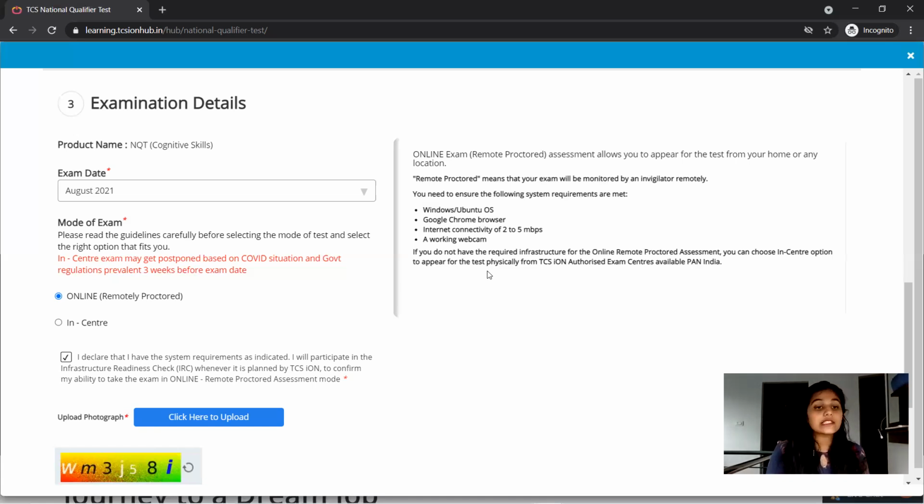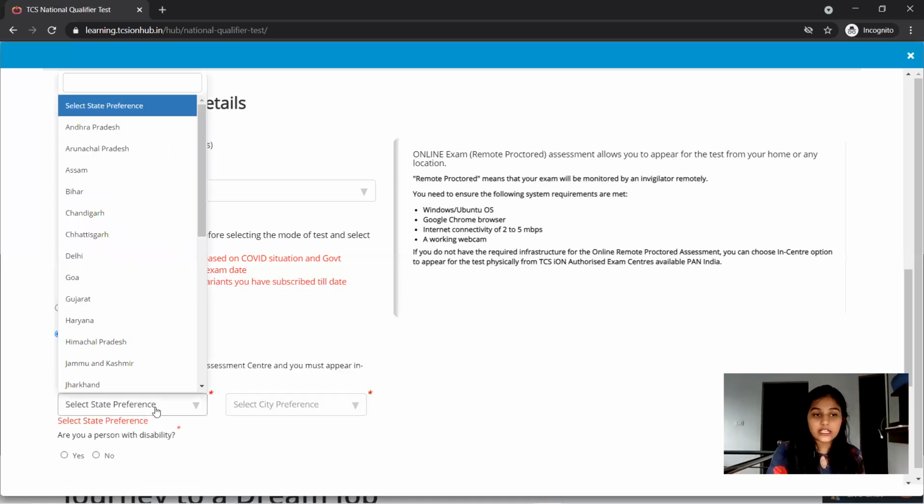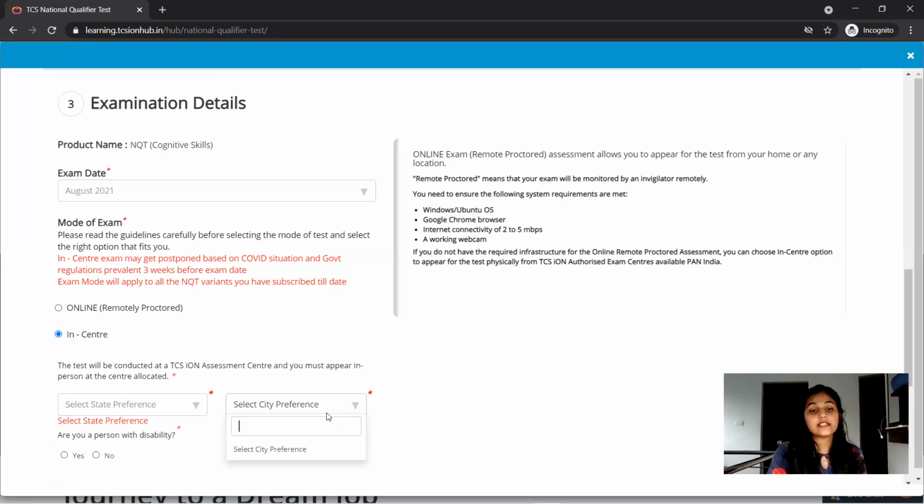Now next is in center. When you select the in center option, you have to select your preferred state and your preferred city. After that, you can select whether you are personally disabled. These are the options you can select. Currently, in-center is not acceptable because in the last month there was an NQT. I mean, by the 23rd, one NQT is going to end.